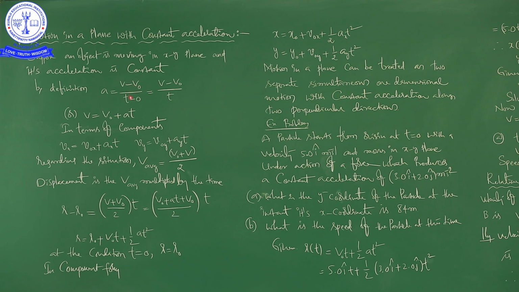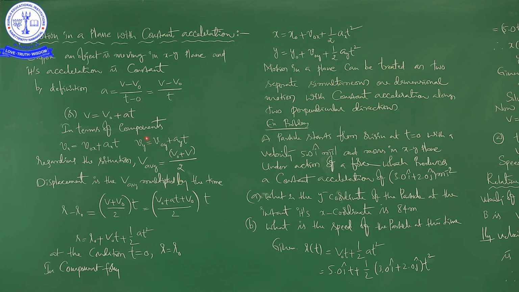So, v minus v naught over t minus 0, a is equal to v minus v naught by t. From this you can write, if you take this t to the left hand side, then v minus v naught is equal to at, v is equal to v naught plus at, okay. So, it is the first equation of motion.